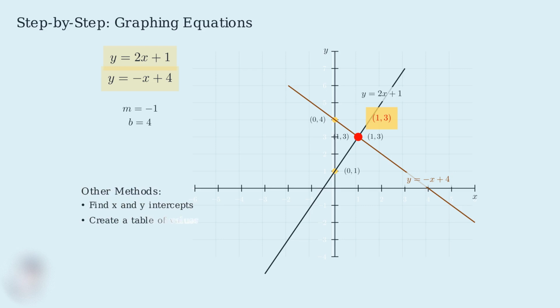Before we move on, let me quickly mention the other 2 methods for graphing linear equations. You can also graph by finding the x and y intercepts or by creating a table of values. The slope-intercept method we just used is often the most efficient, but all 3 methods will give you the same accurate graph. The key to successful graphing is accuracy and careful plotting of points. Always double-check your y-intercept and use the slope correctly to find additional points. In the next section, we'll learn how to determine the intersection point and identify the solution to the system.